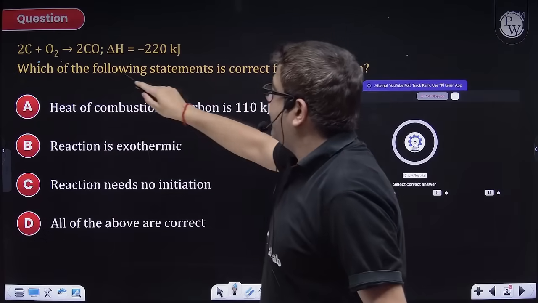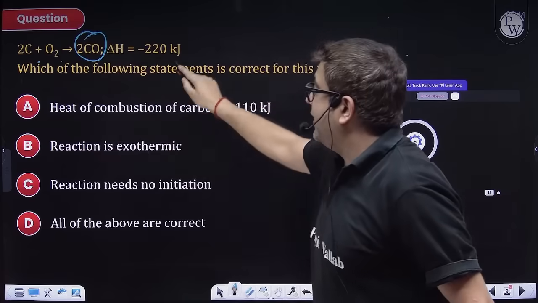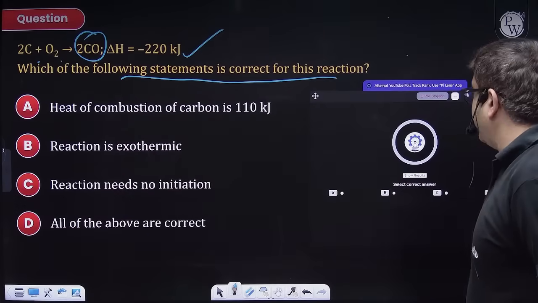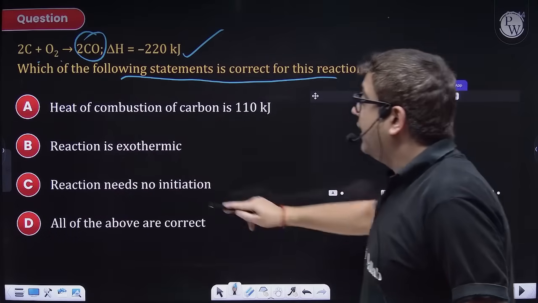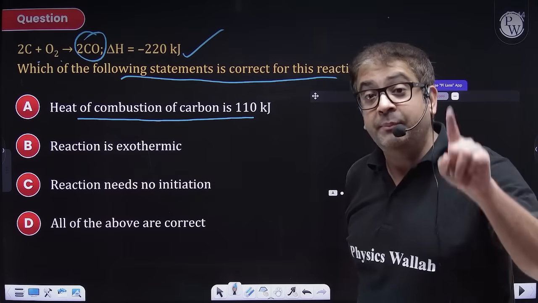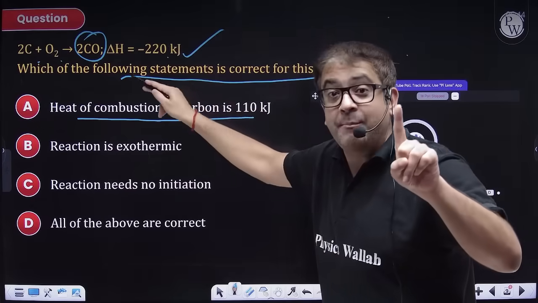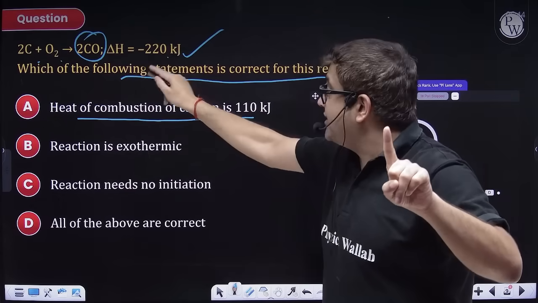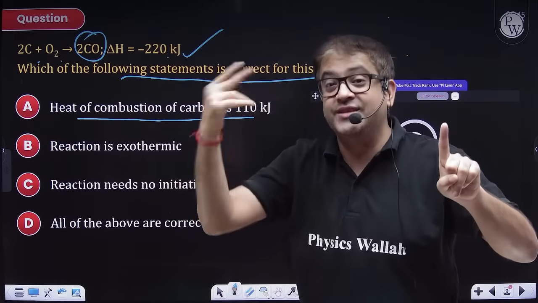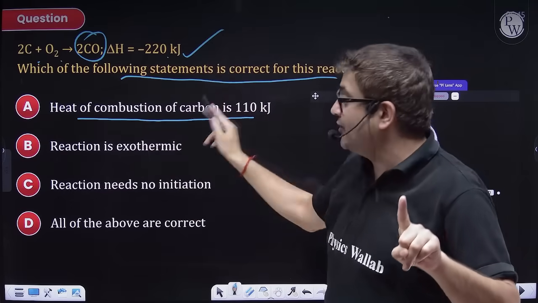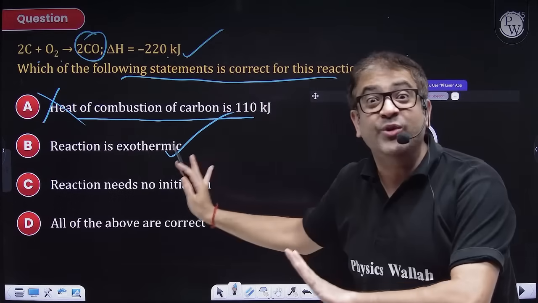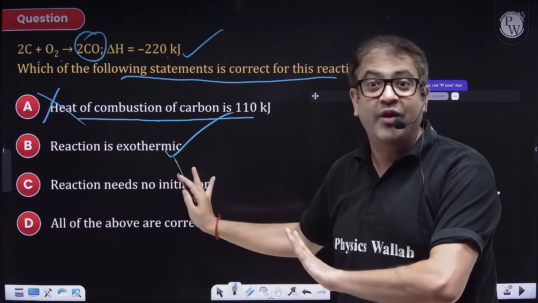Carbon reacting with oxygen, forming carbon monoxide and releasing heat. Which of the following statements is correct? Now you have to select the correct statement. Heat of combustion of carbon is 110. No, sir. Because heat of combustion will form your compound in its most stable state. Sir, CO is not the most stable oxide of carbon. It is CO2. That means it is incomplete combustion. So this is not heat of combustion. Yes, it is definitely exothermic. So you can just take this answer and move ahead.